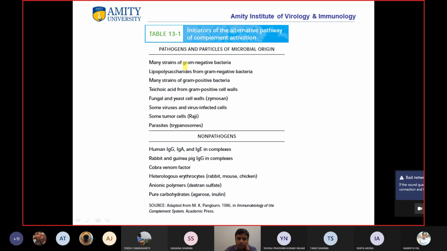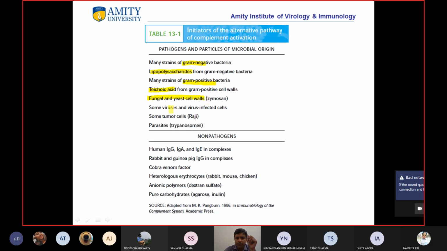Like Gram-negative bacteria, the lipopolysaccharide from Gram-negative bacteria, and teichoic acid from the Gram-positive cell walls. Also fungal and yeast cell walls, because their outer surface has a very different composition.